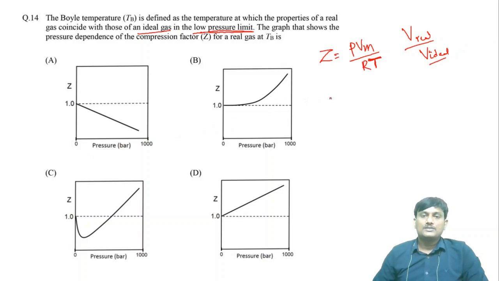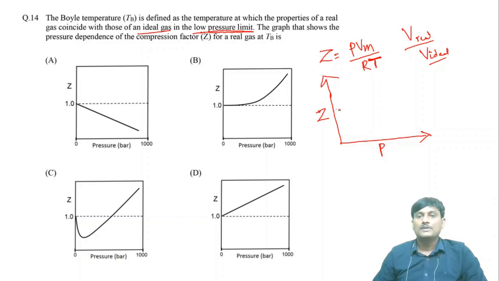Suppose if you take Z, this is Z and this is P. Okay, when Z is equal to 1, then the gas is acting as ideal gas.